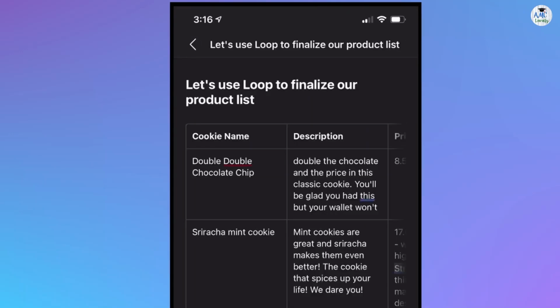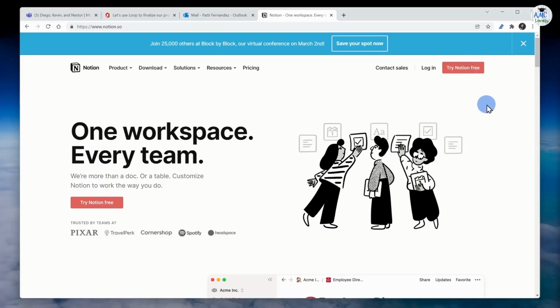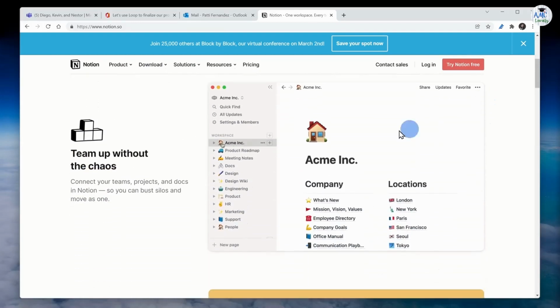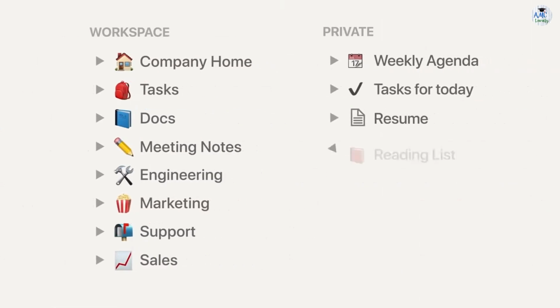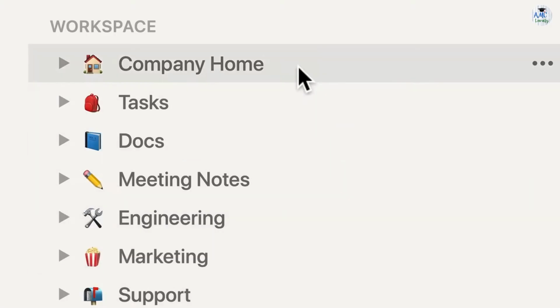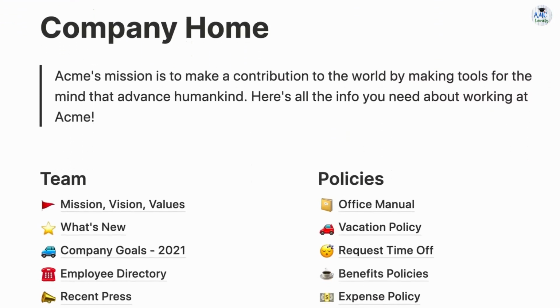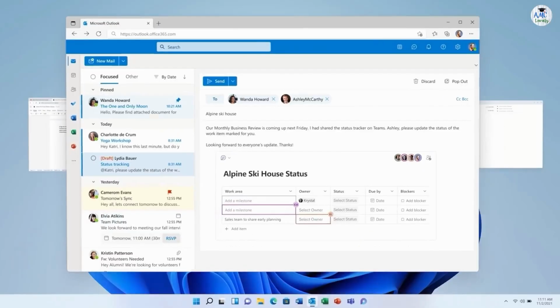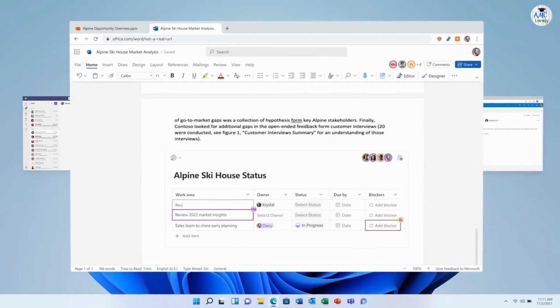As we were running through this, you may have noticed some parallels between this and another well-known app called Notion. Notion also has the concept of a workspace of pages, and they offer a significantly larger catalog of components than Loop does now. Therefore, as opposed to Notion, why would you choose something like Loop? When it comes to advantages, Loop has two over Notion. Among these is the extent of its integration with Microsoft 365.